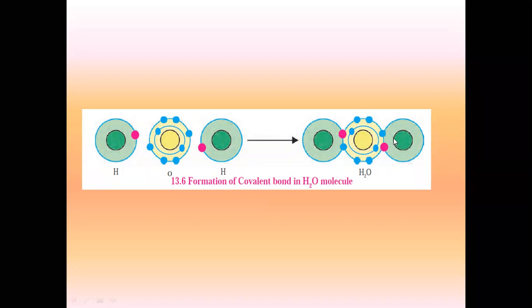Is the covalent bond of water molecule clear to everyone? Can you all see how, in the water molecule, the sharing of electrons is taking place? How the covalent bond is formed between one hydrogen atom on the left side and another hydrogen atom on the right side?